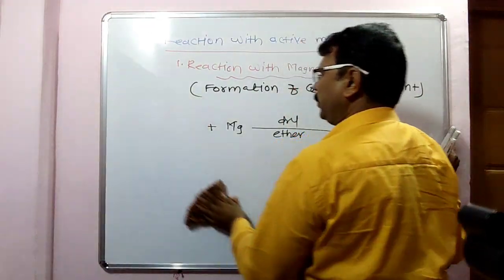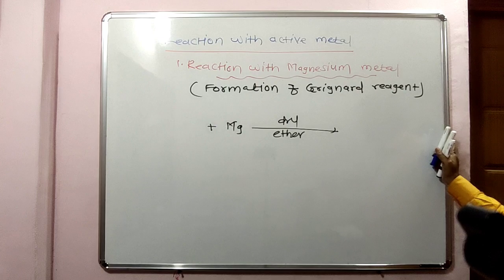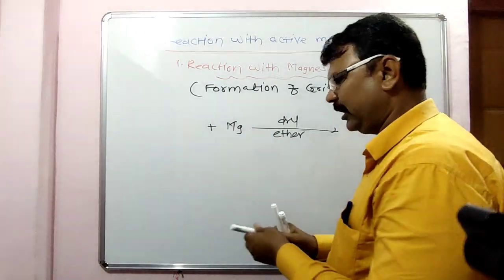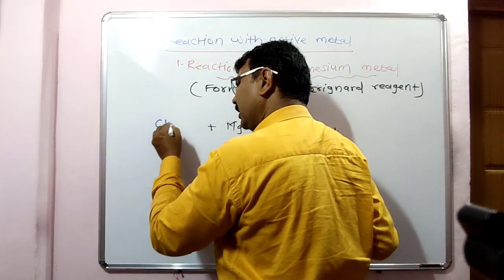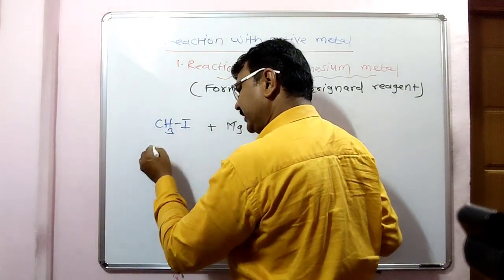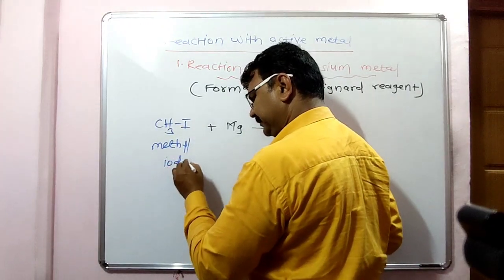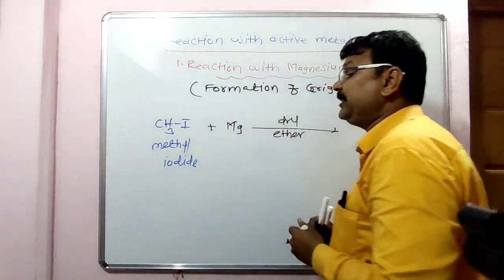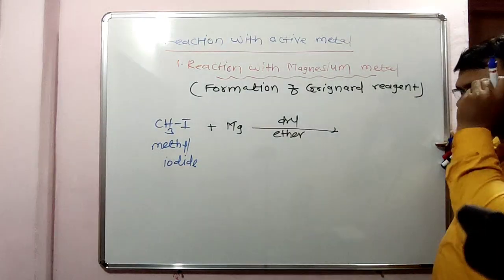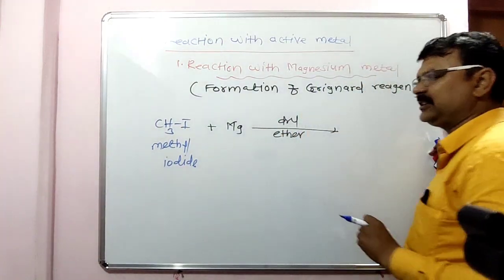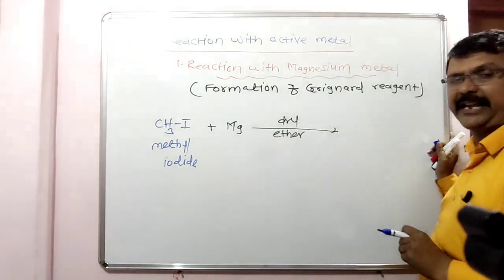Next, look here. A simple question: what is the action of magnesium metal on methyl iodide? Methyl iodide is reacted with magnesium metal in presence of dry ether.